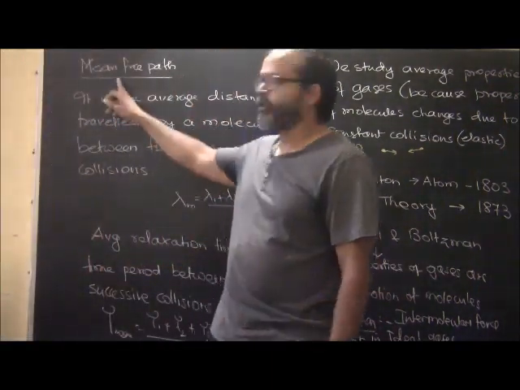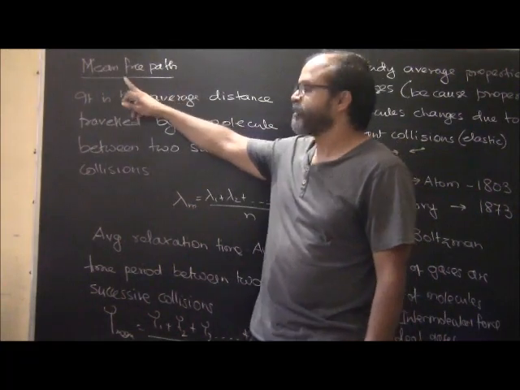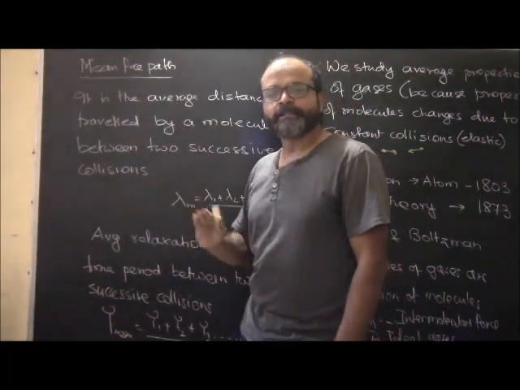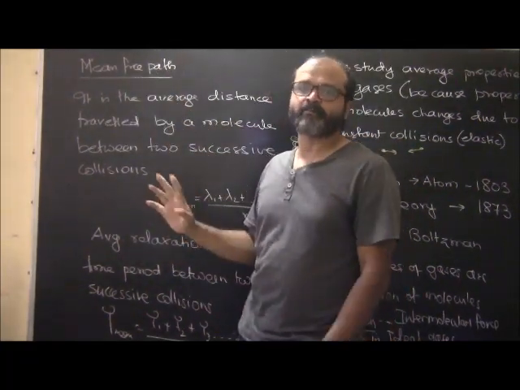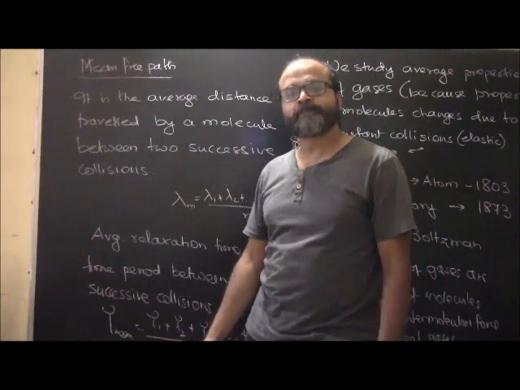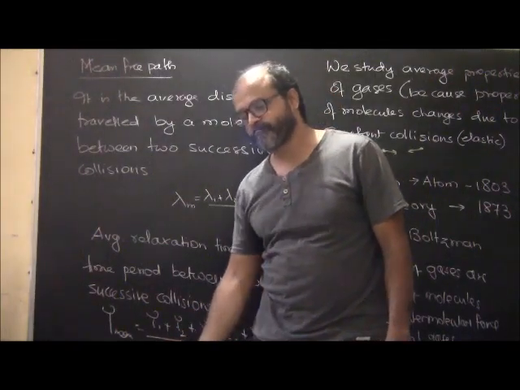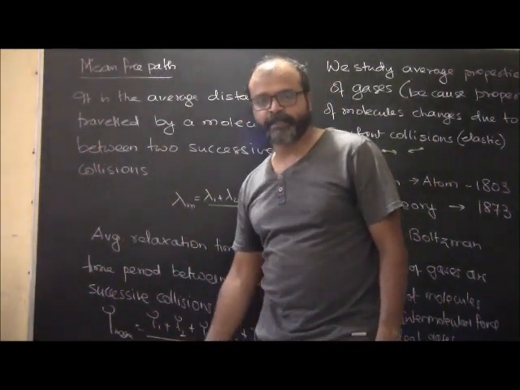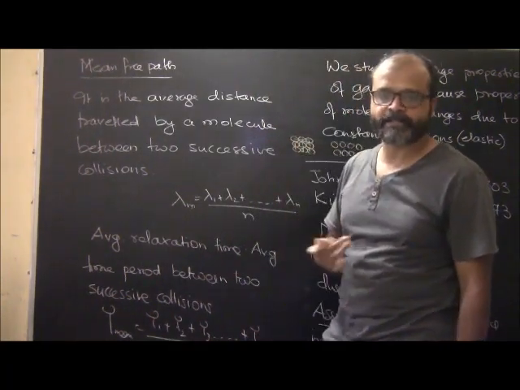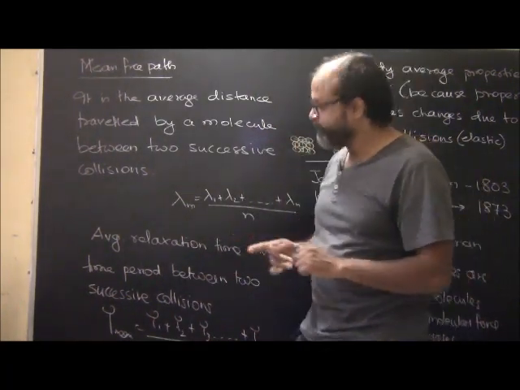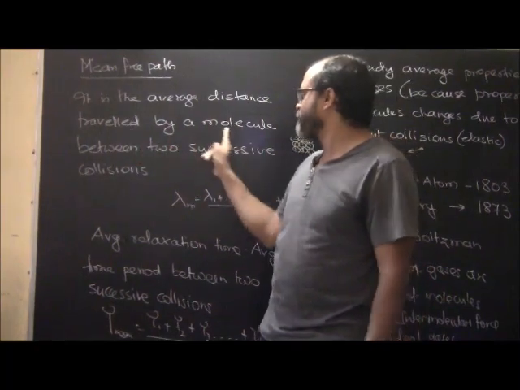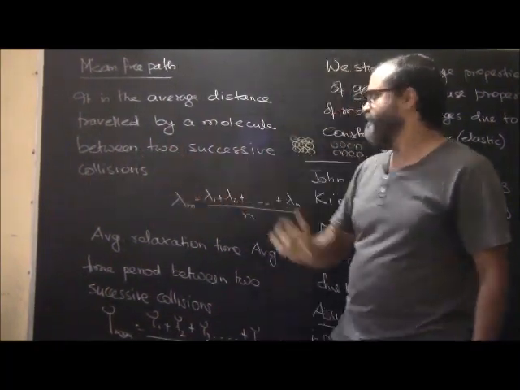All right, now we will move on to this. What is mean free path? Very important. This is where your chapter actually starts. Whatever we were discussing till now was a little more of theory. Now the calculation part starts in your chapter. So what is mean free path? It is the average distance traveled by a molecule between two successive collisions.